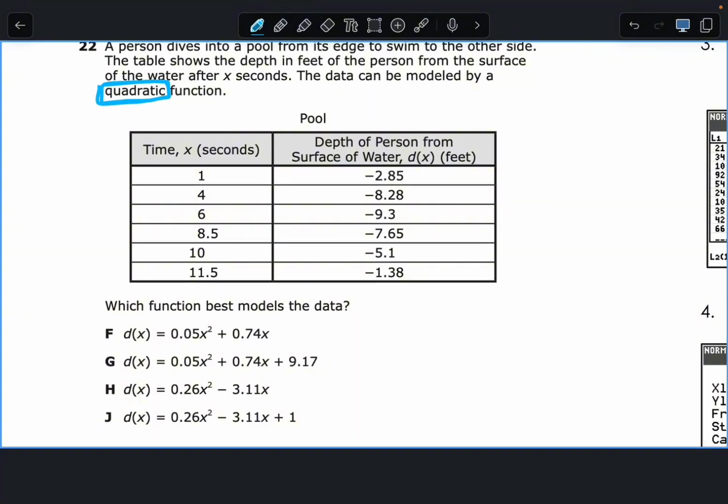So you're going to use option 5. Now, there is going to be one in the packet. There was one on the STAR test before that didn't have that word. So you had to rely on the answer choices. What do all of your answer choices have? X squared. Very good. X squared automatically tells you that it's quadratic.